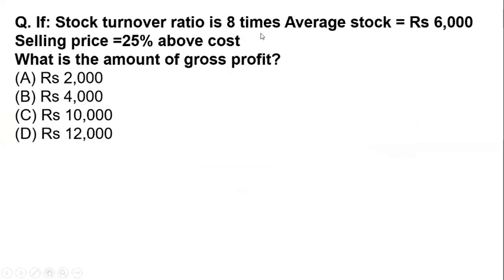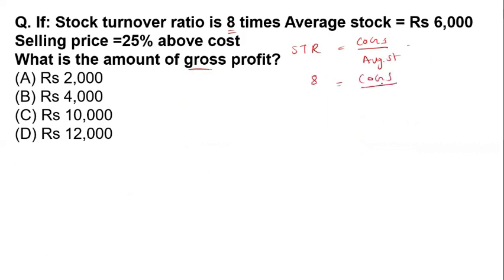Okay. Now the next one. The stock turnover ratio is 8 times, average stock is 6,000, and selling price is 25% above the cost. So what is the amount of the gross profit? How are we going to calculate it? You know the formula: stock turnover ratio is equal to cost of goods sold divided by average stock, or the average inventory. The stock turnover ratio is 8.